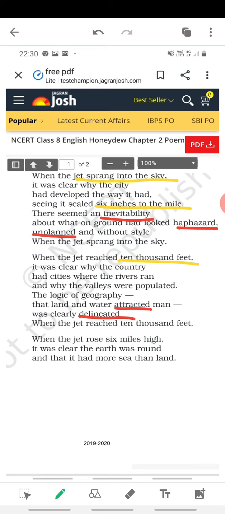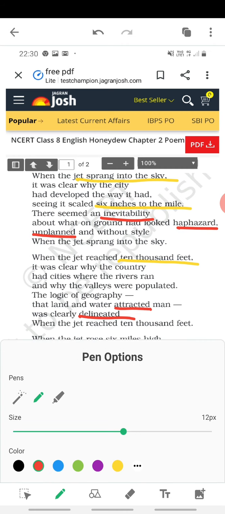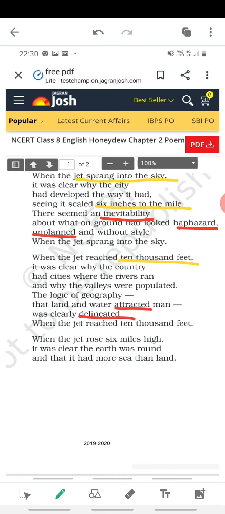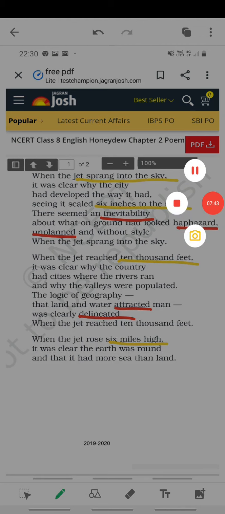When the jet reached 10,000 feet, when the jet rose 6 miles high, it was clear the earth was round. Now when you are going a little higher than 10,000 feet, the earth is round and it had more sea than land.